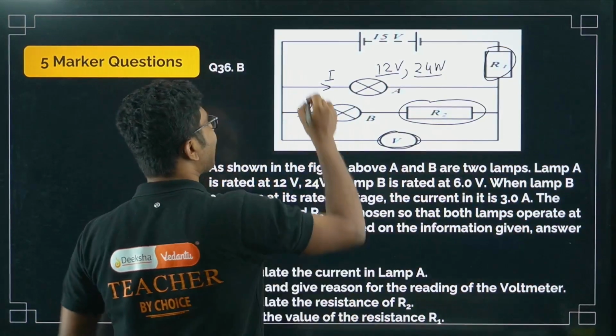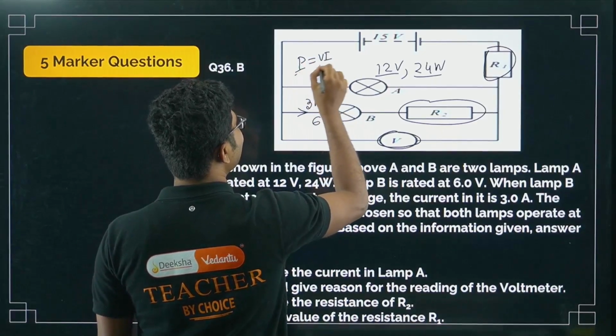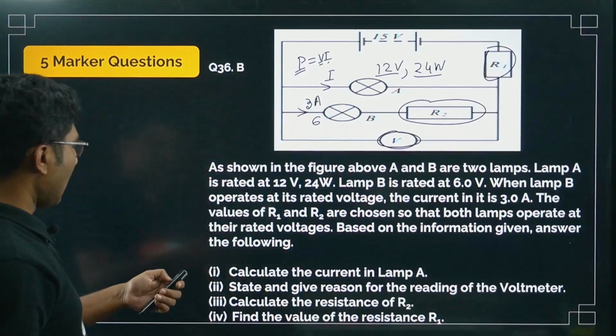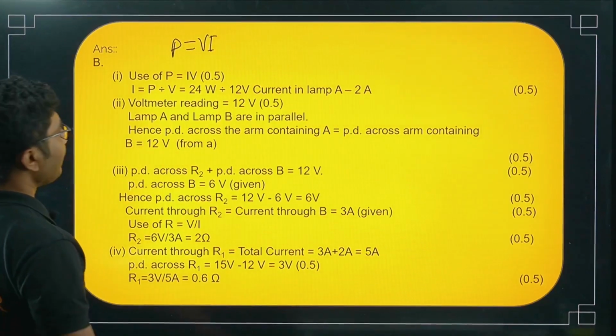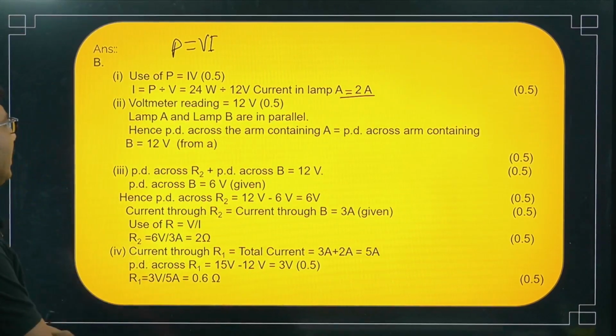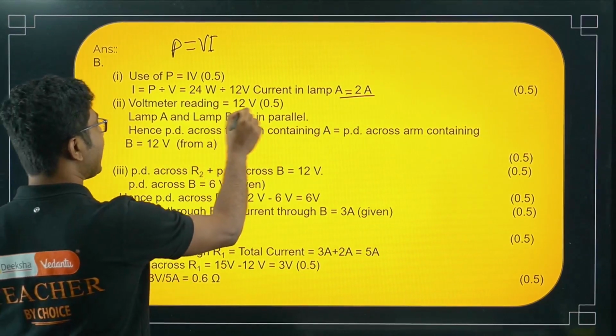So you can simply calculate with P is equal to VI. P is given, V is given, you just need to calculate I. So current will be equal to 2 ampere. Now voltmeter reading is 12 volt across lamp A.